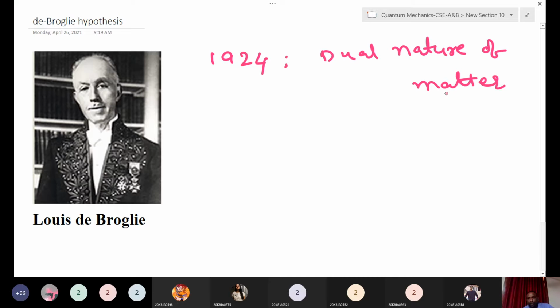Before that, what is matter? What do you know about matter? Matter means what? Matter is anything that occupies some space. Example, liquid, solid, and gas. Okay, what did you say? First sentence I could not hear. Matter has some mass and it can move from one place to another place.